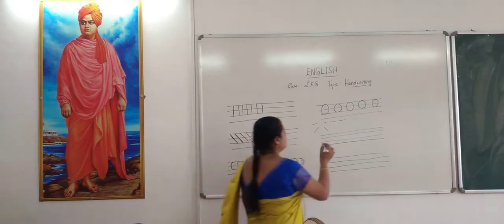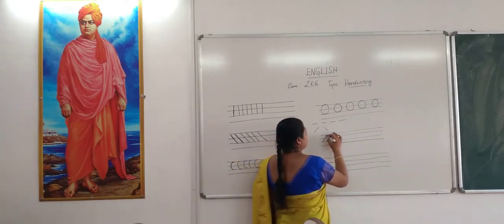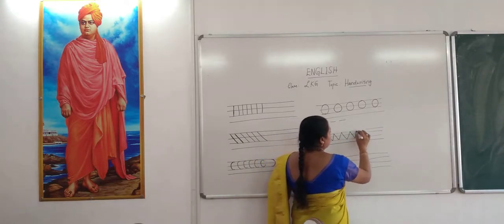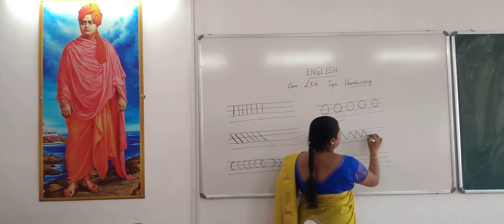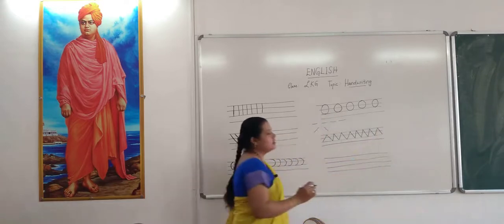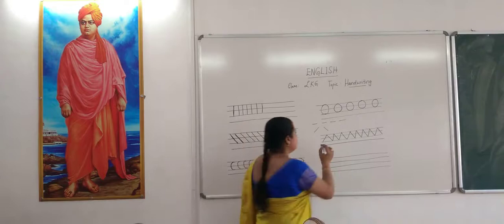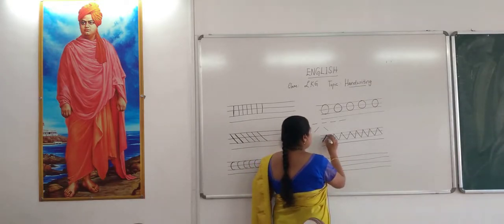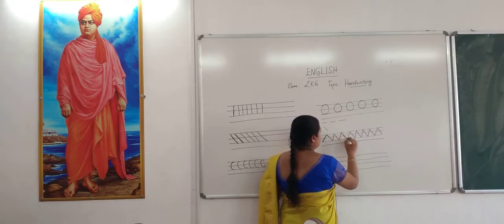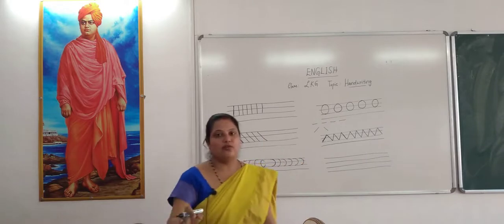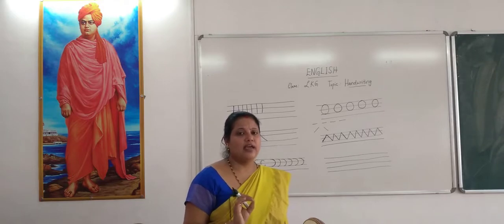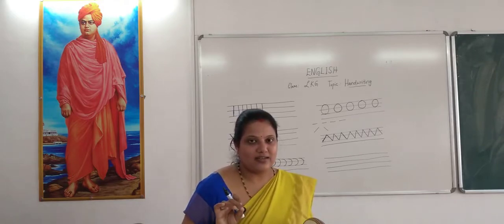Already you have understood what a slanting line is. See, this kind of formation also you need to learn, without lifting the tip of the pencil. You need to draw these lines continuously, climbing up the mountain, coming down, again up, down. This kind of formation also you need to learn. These are the basic patterns. You need to learn and understand, children.